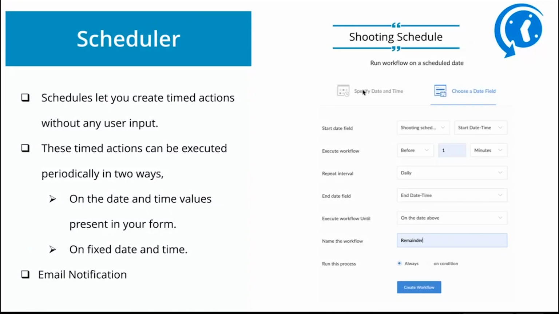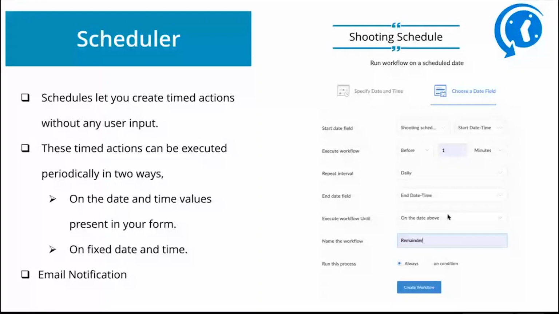And the next feature is the scheduler workflow. In Zoho Creator, we have a type of workflow called the scheduler workflow, which helps us provide a scheduled action without any user input. We can create it in two different ways. One is to specify the date and time directly, or we can choose a particular date and time field from my form and schedule it.